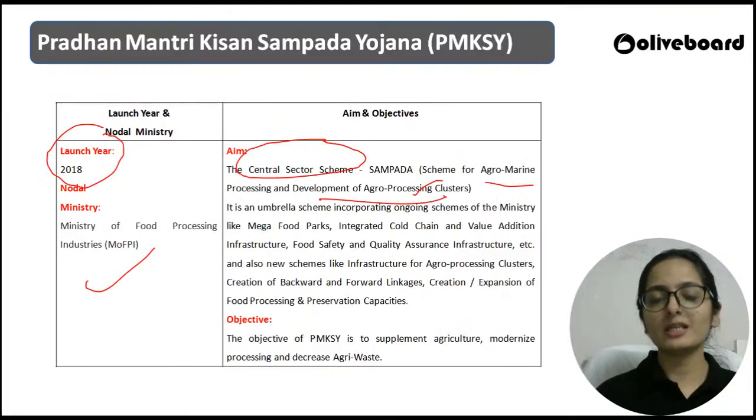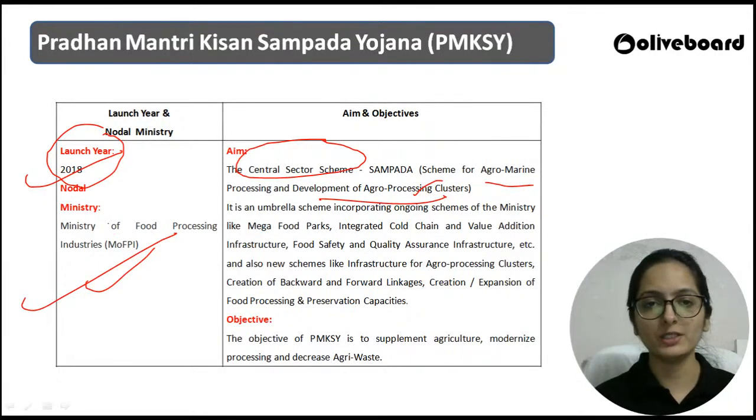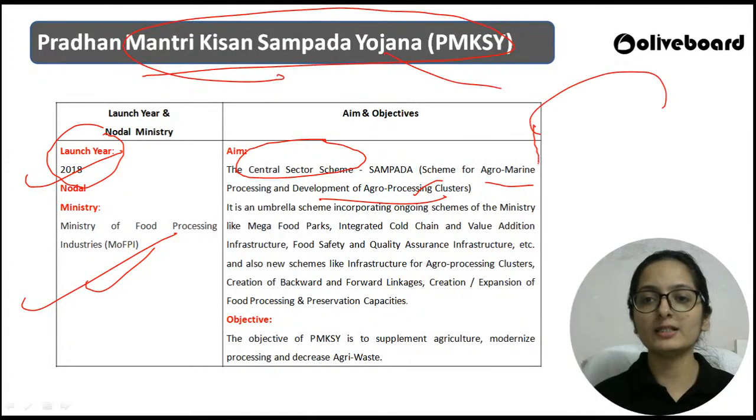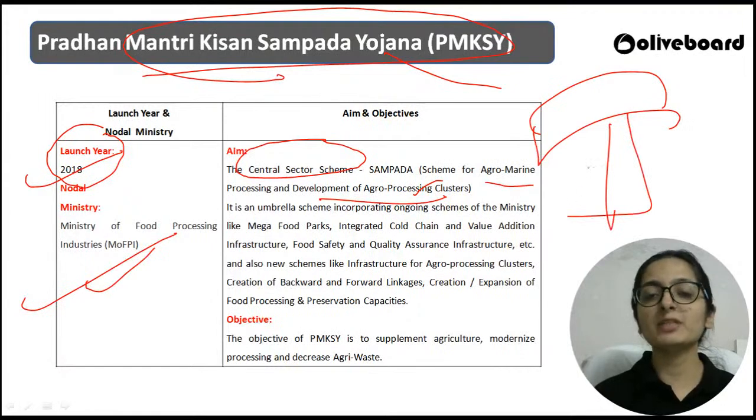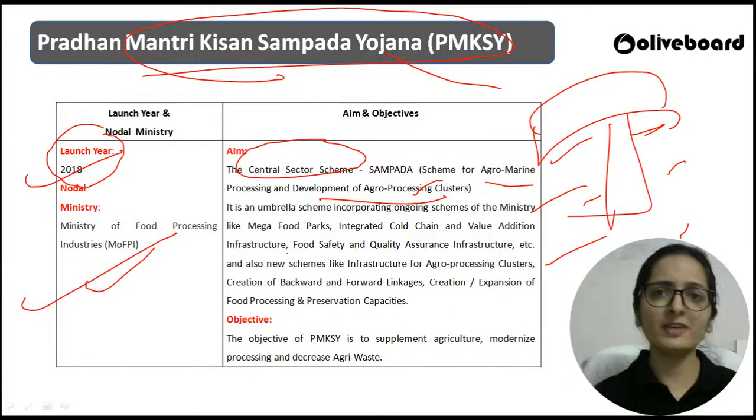Right. So this is the simple objective of Pradhan Mantri Kisan Sampada Yojana, which was launched in 2018 under the Ministry of Food Processing Industry. So this particular Yojana is an umbrella scheme, right? An umbrella scheme is such a scheme that incorporates certain other ongoing schemes, जिसके अंदर you can say there are various schemes जो कि